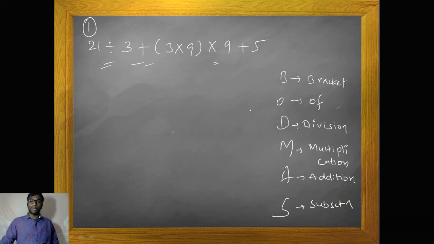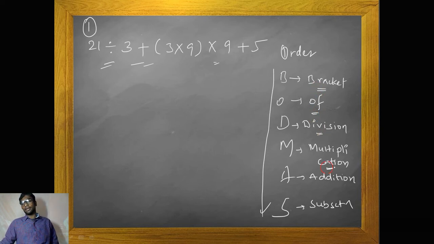This should be the priority order, BODMAS. So first preference should be given to brackets, then of, then division, then multiplication, then addition, then subtraction.